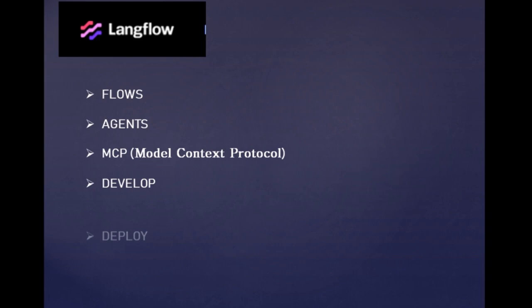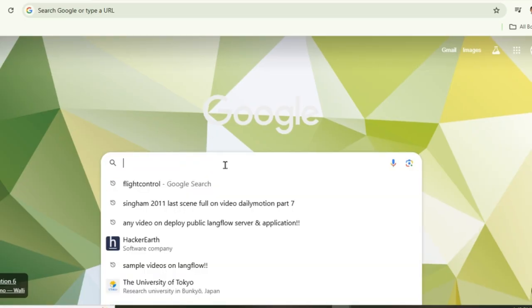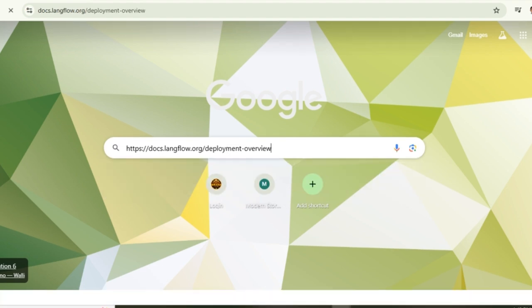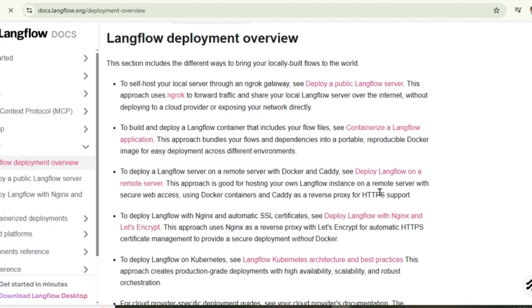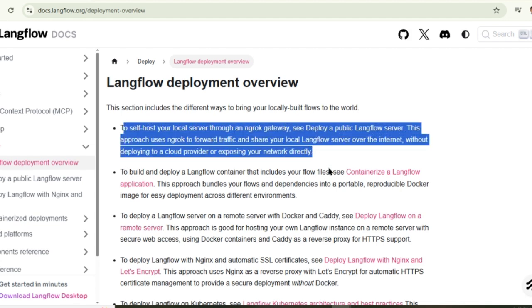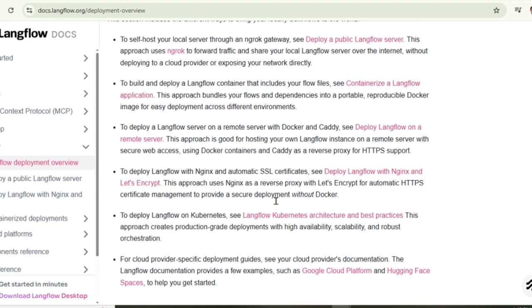Now coming to the deploy section. To understand the deployment service for publicly exposing the application workflows, you can check the deployment documentation of Langflow. This explains different ways to bring your locally built flows to the world.